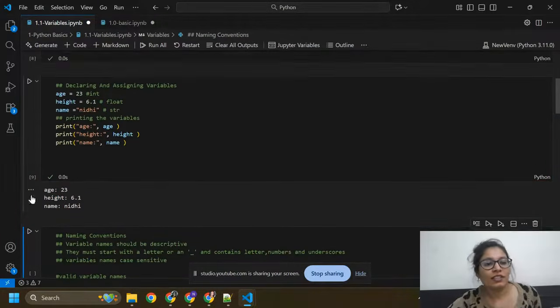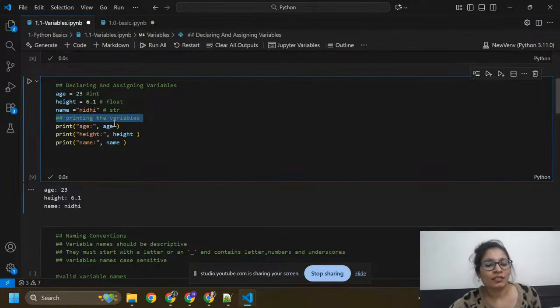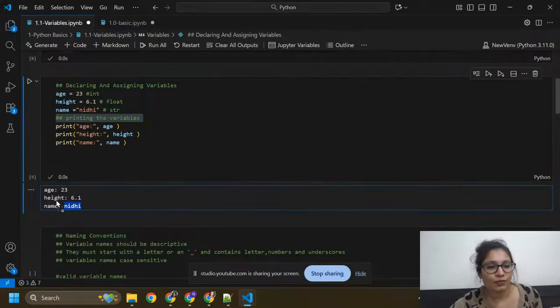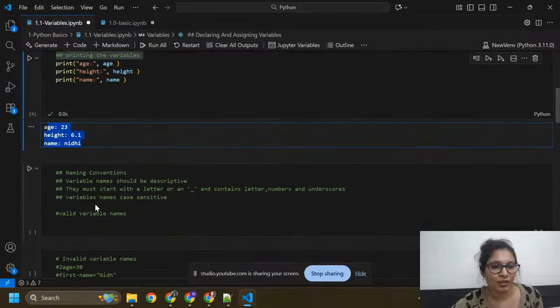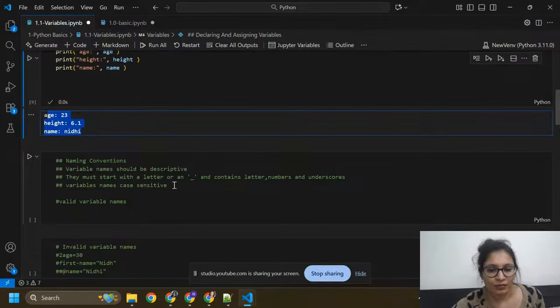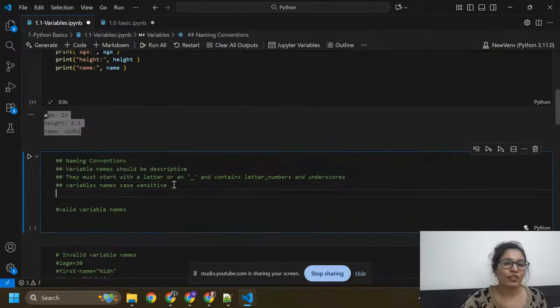You can see I'm just printing the variables. Age equals 23, height equals 6.1, and name equals Nidhi. These are the variables that store data. Data can be an integer, float, string, boolean, or any other data type.